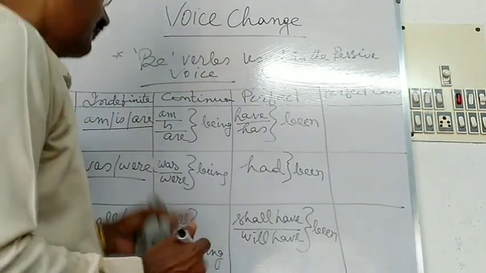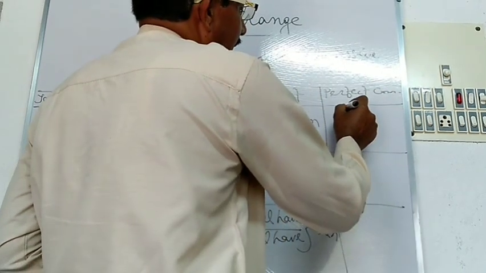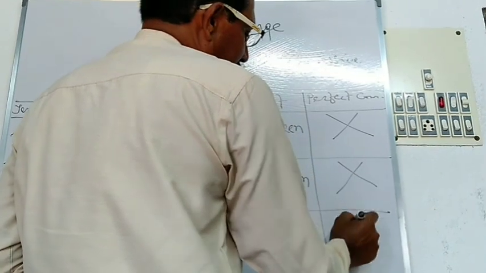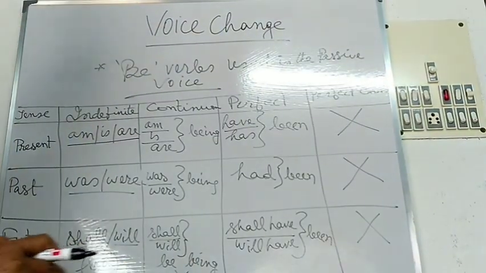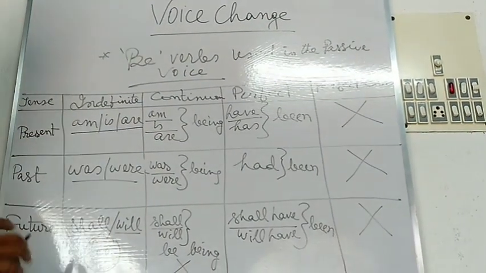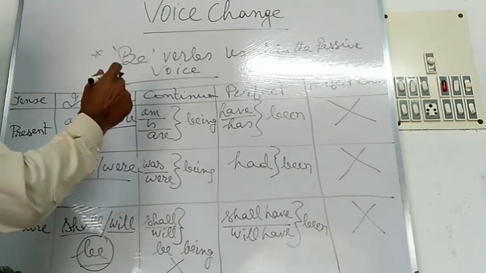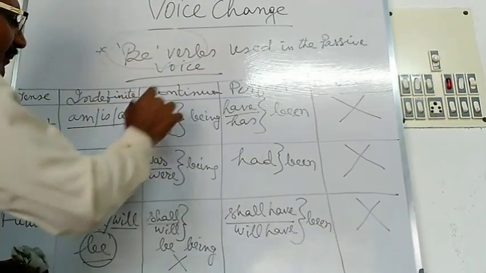But in the perfect continuous formation, there is no use in the passive structure. So, students, you have seen the chart table, and in this chart table you have seen the different formation of the verbs used in the passive form.